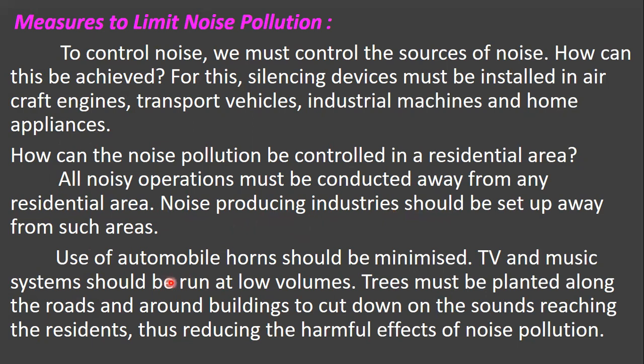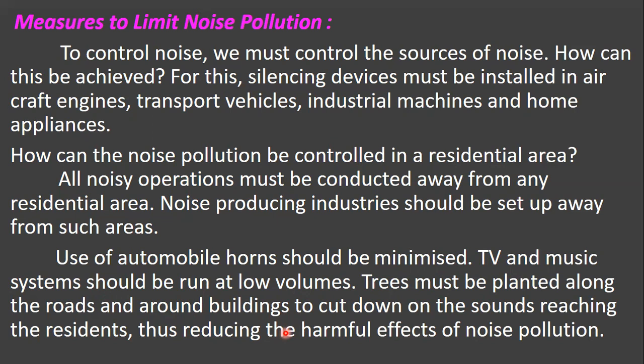Use of automobile horns should be minimized, and TV and music systems should be run at low volumes. And trees must be planted along the roads and around the buildings, because they cut down the sounds reaching the residents, thus reducing the harmful effects of noise pollution.